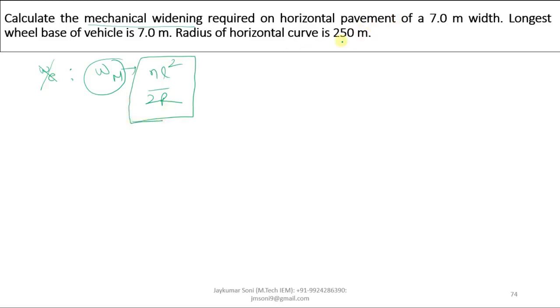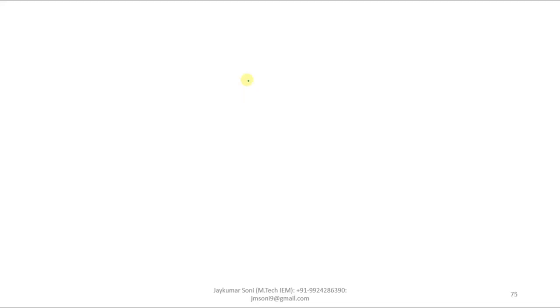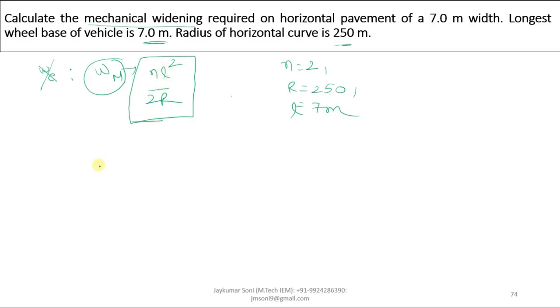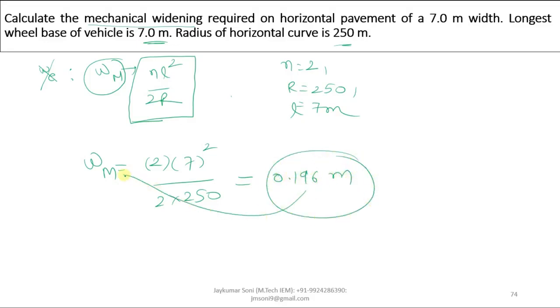Pavement width is given as 7 meter, so N will be 2. R is given as 250 meter. L is given as 7 meter. You just have to put these values in this equation: mechanical widening will be 2 into 7 square by 2 into 250, and you will get the answer as 0.196 meter. This is the mechanical widening.